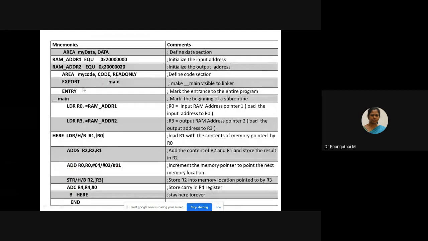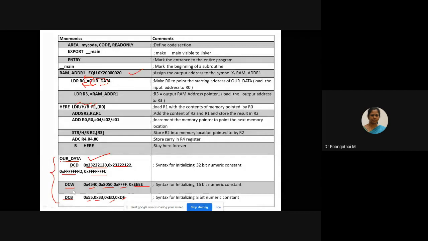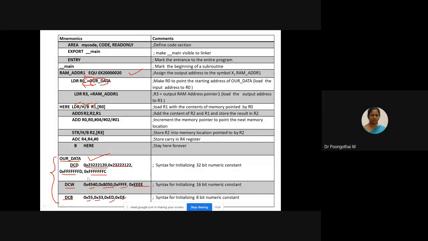In the previous case, you have to define the input address and that address should be loaded into R0. In this case, you can define your own data section and the starting address of the data can be loaded into the R0 register. Now R0 holds the starting address of this data space. Under this data space, you can store all your input data elements.